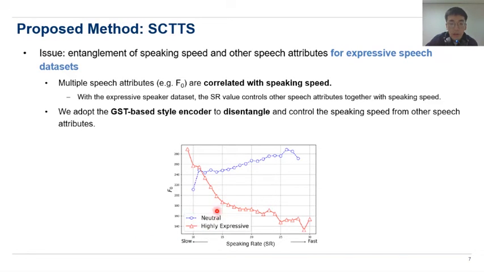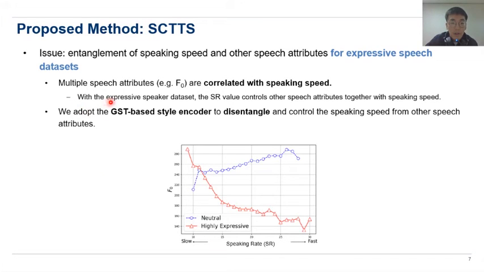First, in our neutral style dataset, the F0 remains almost unchanged as the speaking speed changes. However, with our highly expressive dataset, the F0 value changes in a wide range as the speaking rate value changes. More details of our dataset will be described in the experiment section.